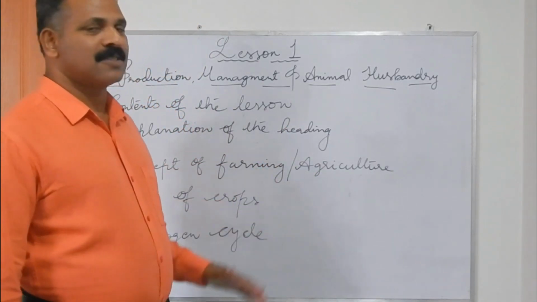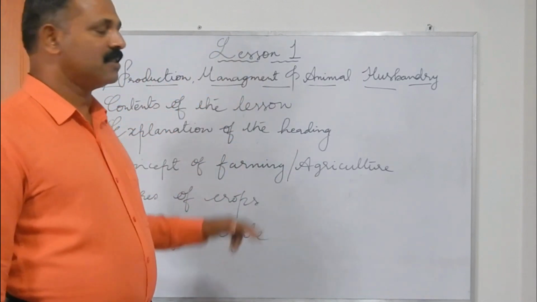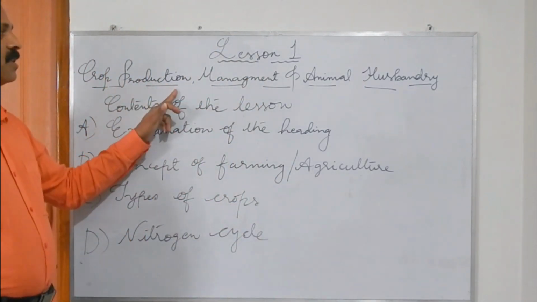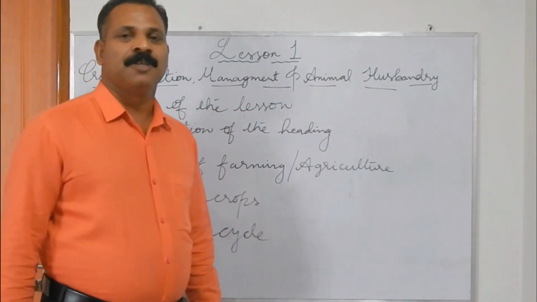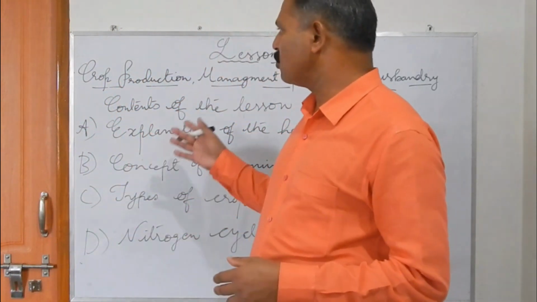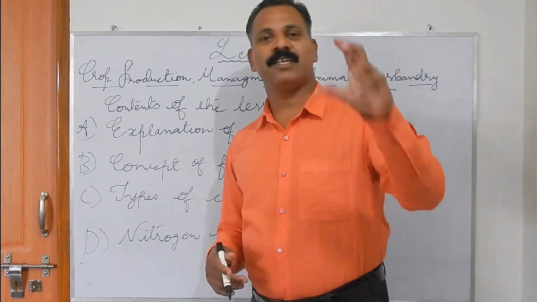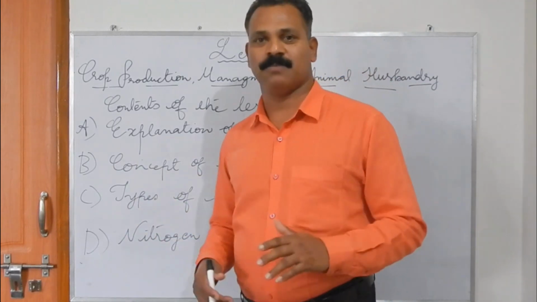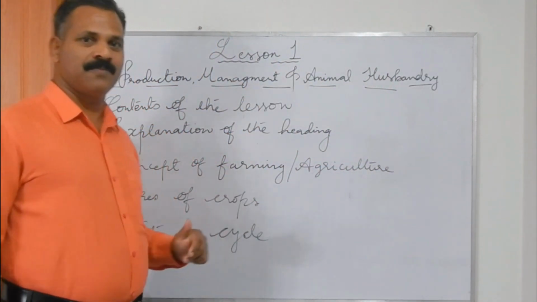And in this class, we are going to study the first chapter, first lesson, that is crop production, management and animal husbandry. Before starting this chapter, I just want to give the importance of this particular chapter, why it should be a part of the curriculum, why every student should learn this chapter.